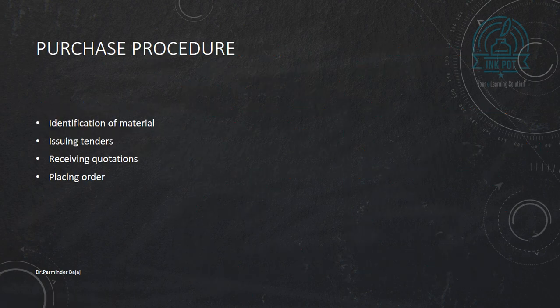Now, what is the purchase procedure? First of all, before starting the purchasing, we receive the material requisition. So identification of material is basically we receive the material requisitions. Then we invite the quotations, and when we receive the quotations, we analyze them and we place the order after analyzing the best price.